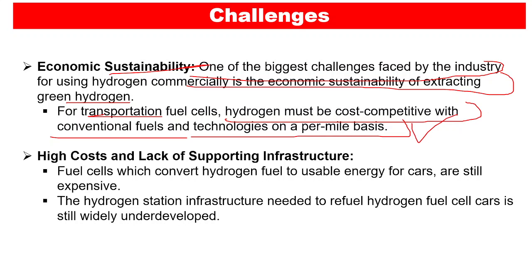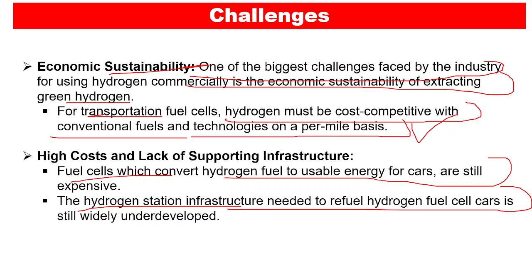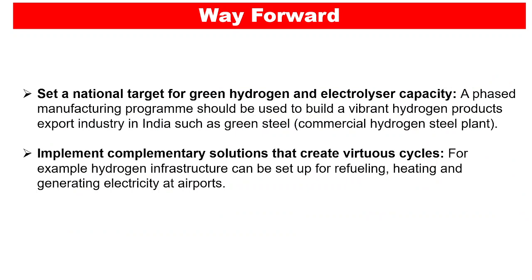Now basically the high cost and the lack of the supporting infrastructure is also a big problem. Fuel cells which convert hydrogen fuel to usable energy for cars are still expensive, and the hydrogen station infrastructure needed to refuel hydrogen fuel cell cars is still widely underdeveloped. And apart from it, we need to set a national target for the green hydrogen and electrolyzer capacity. This is also basically a headache.